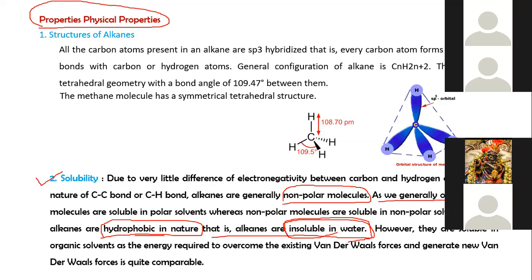Polar molecules are soluble in polar solvents and non-polar molecules are soluble in non-polar solvents. Hence, alkanes are hydrophobic in nature, meaning they are non-polar, hydrophobic, and insoluble in water. This is the property of alkanes.